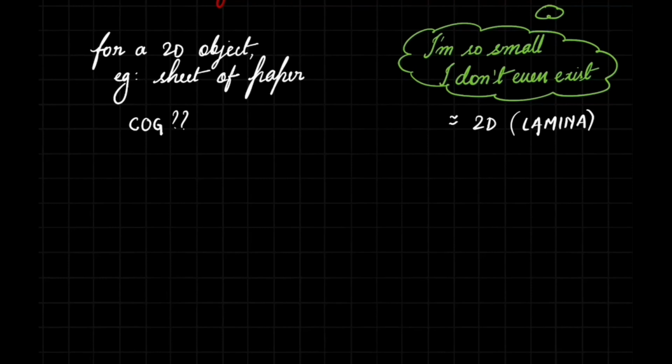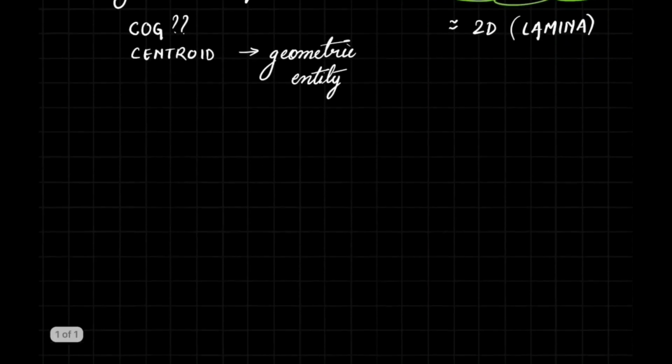So when dealing with 2D objects or lamina, where we cannot use this concept of center of gravity, we still need a reference point about which we can calculate the moments of the various forces acting on the body. And so we should make use of this concept totally native to 2D shapes known as the centroid. Now let us try to understand this concept of centroid, and for that we shall take a small example of a 2D object or a lamina in the XY plane.